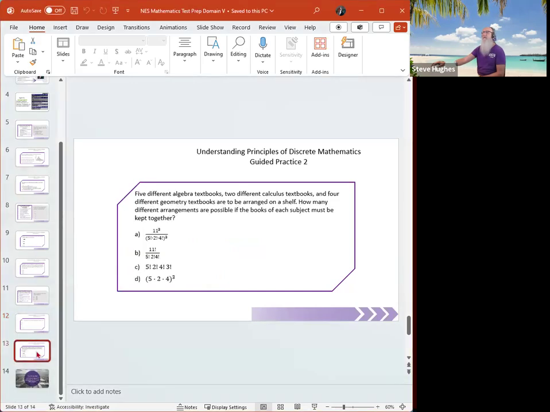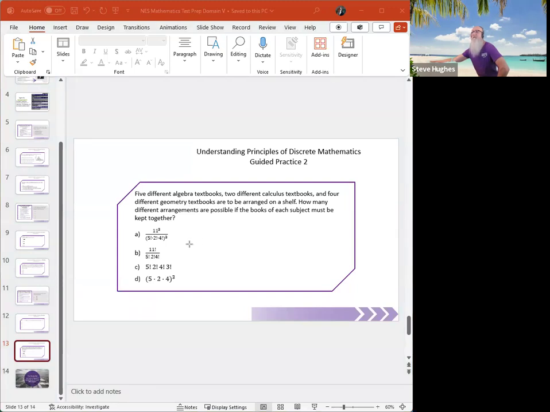All right, next one. This one says 5 different algebra textbooks, 2 different calculus textbooks, and 4 different geometry books are to be arranged on a shelf. How many different arrangements are possible if the books of each subject must be kept together? This is counting, everybody. Let's draw ourselves a picture. The red is going to be the algebra books.